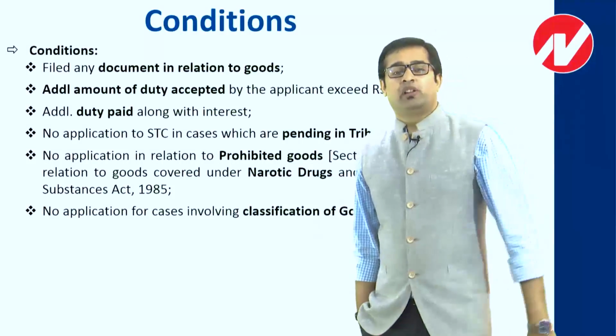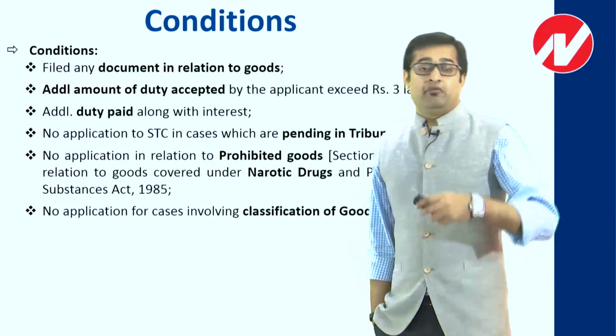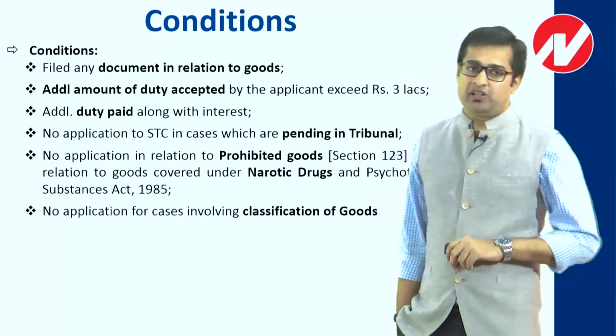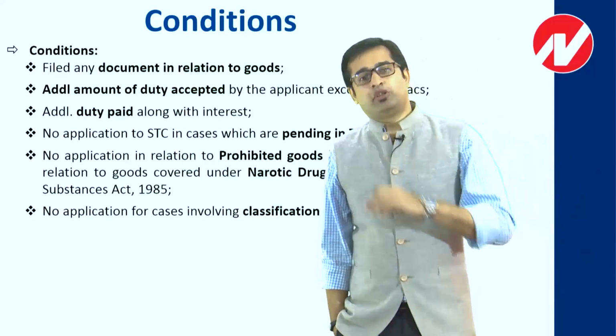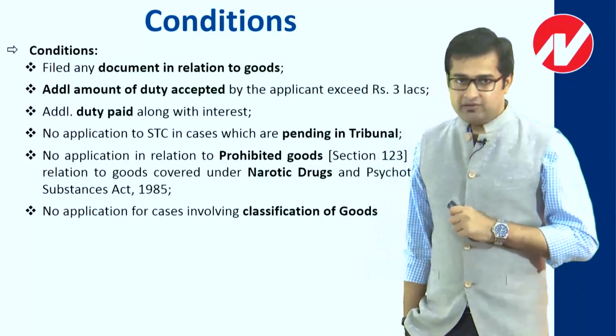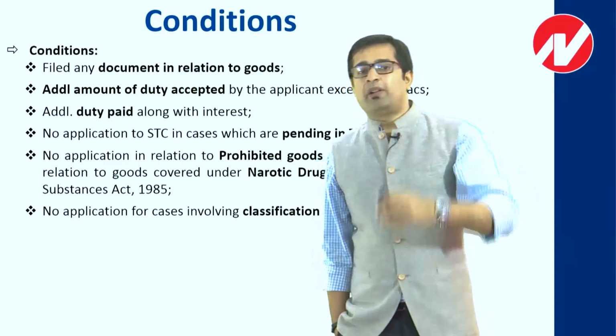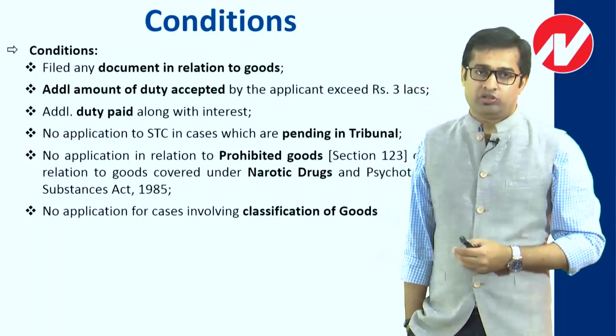So what happened in this particular case is, when the case was with the adjudicating authority, the assessee did not approach the settlement commission. Rather, he waited for the verdict. So the adjudicating authority passed the verdict. Against that, in the general course, you apply to the appellate authority. So the assessee approached the appellate authority.